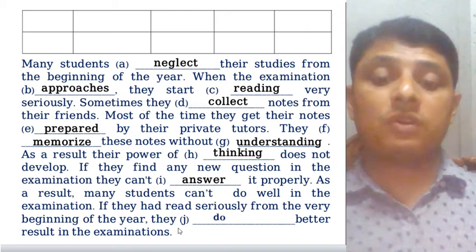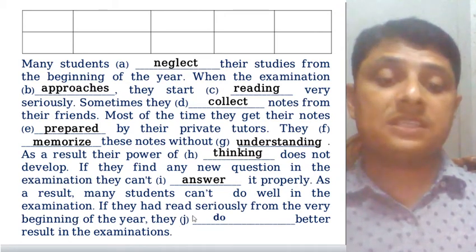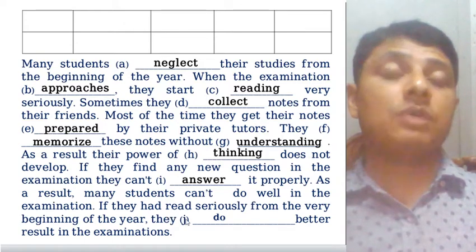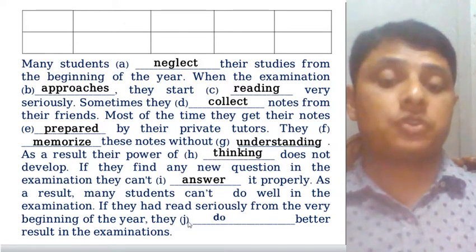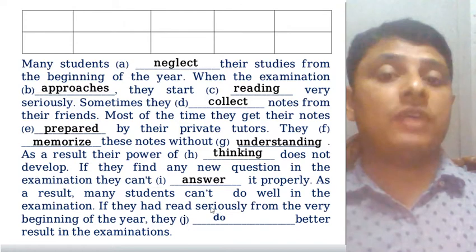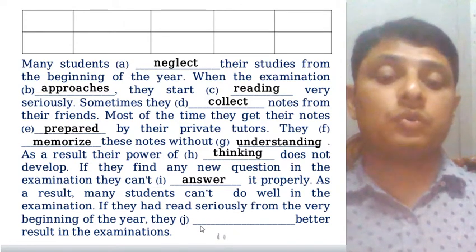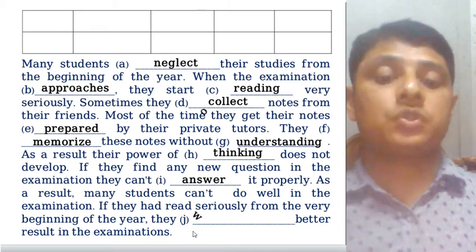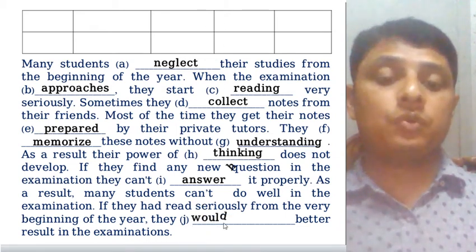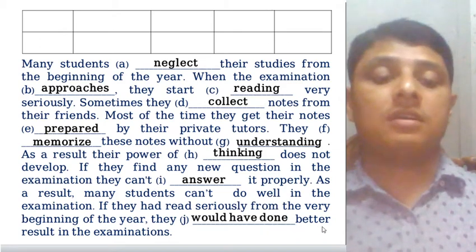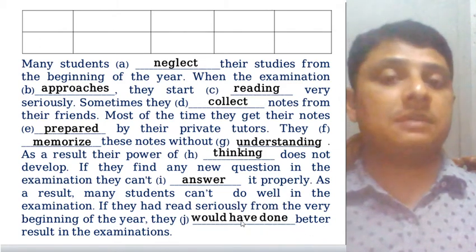So after the subject of this statement, you have to use could have or should have, and after that you should use the third form of the verb. So they could have or should have, that means they would have done better result in the examinations.